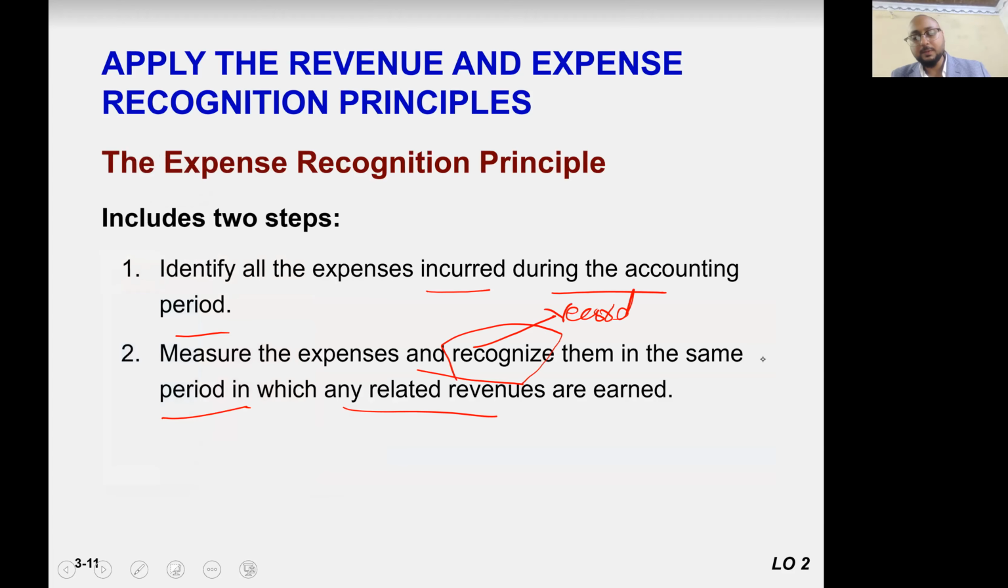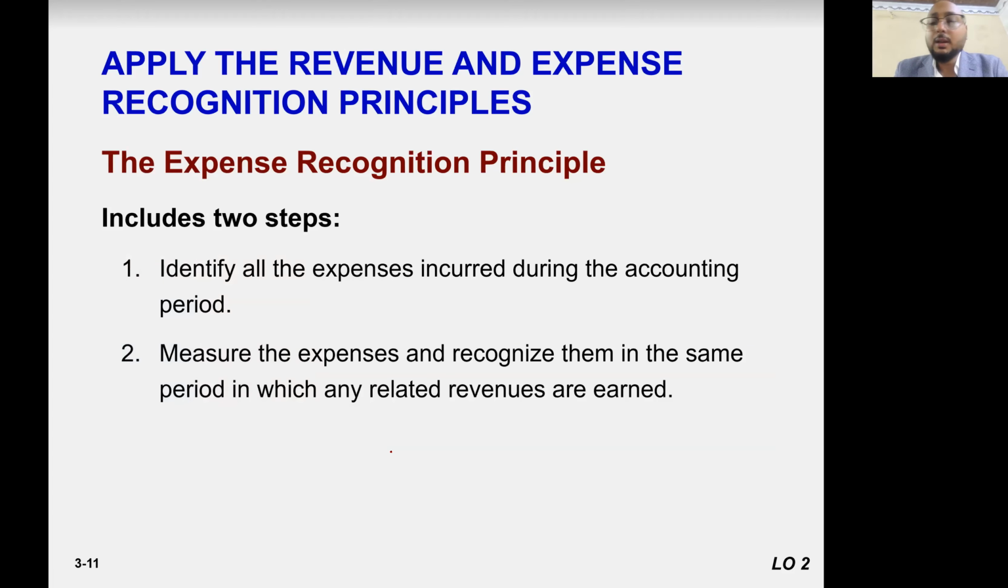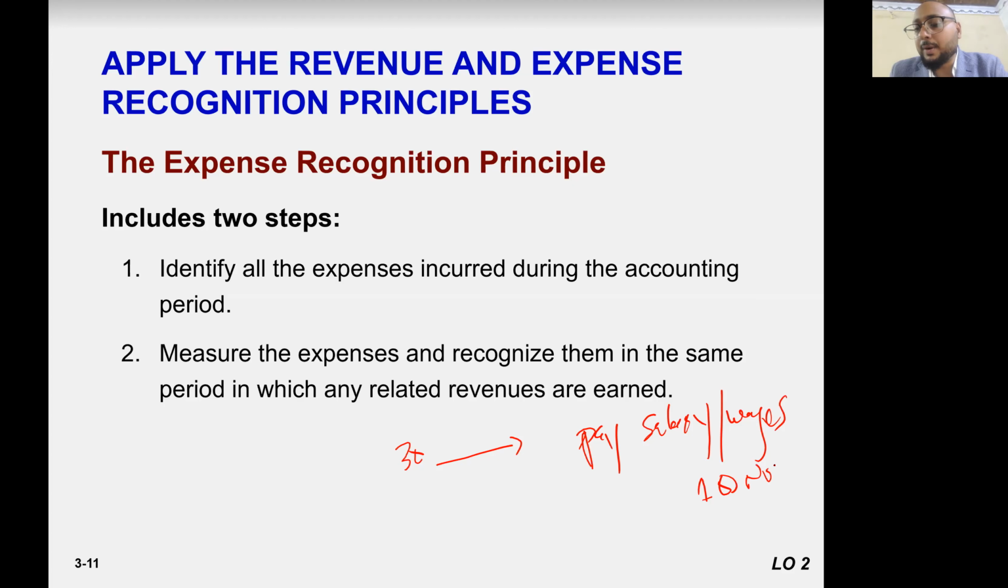So for example, here your employee worked for you for 30 days and you pay salary or their wages on the 1st or on the 10th of next month, 10th of November.